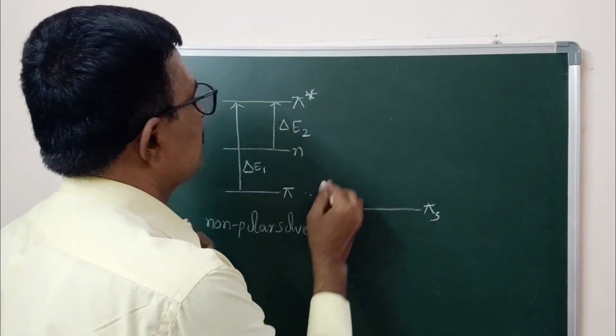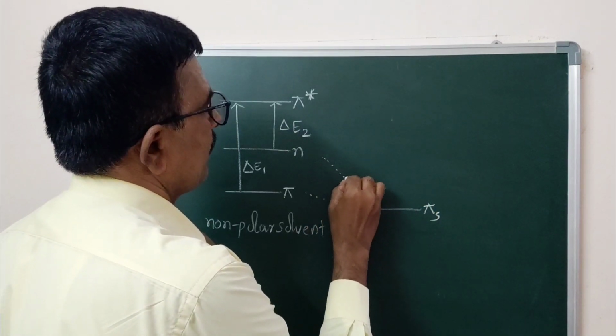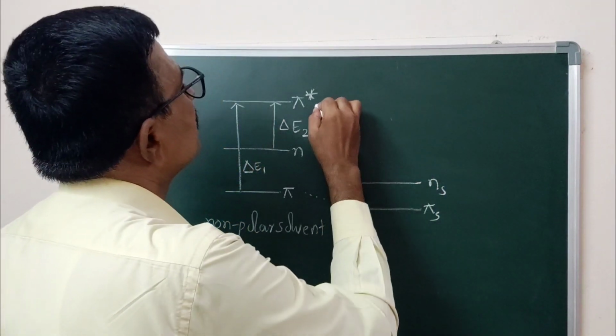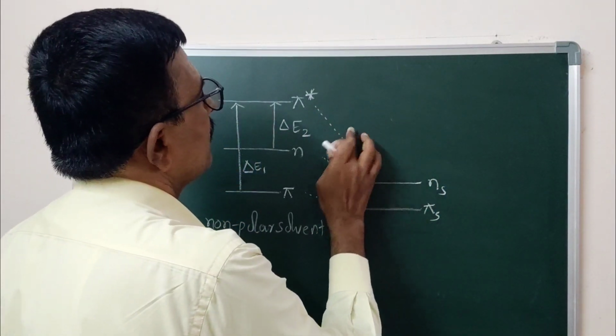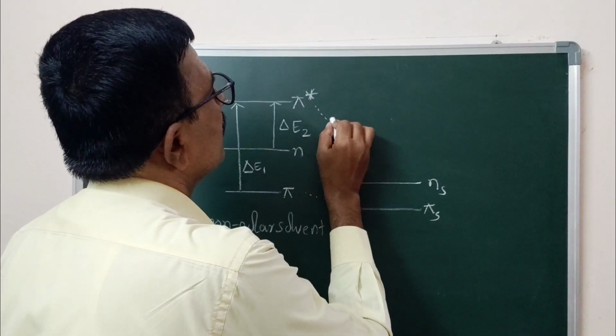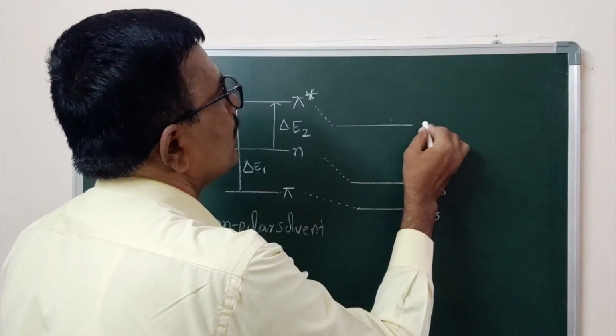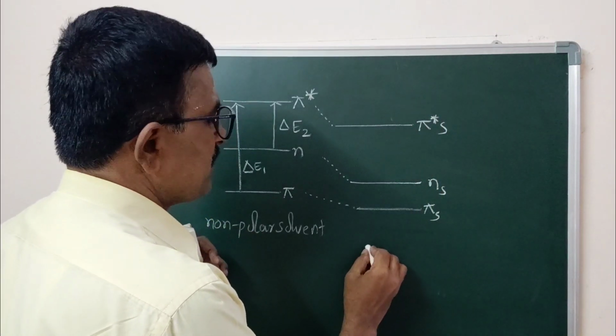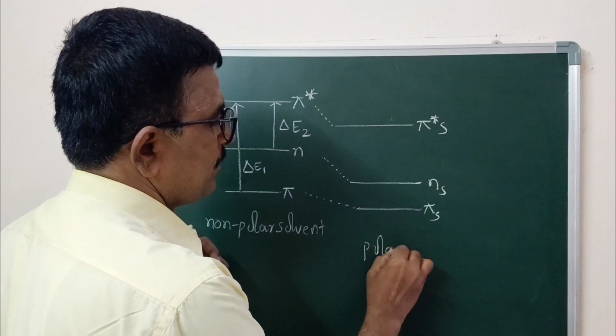Pi solvent, n solvent, pi star solvent. This is in the presence of polar solvent.